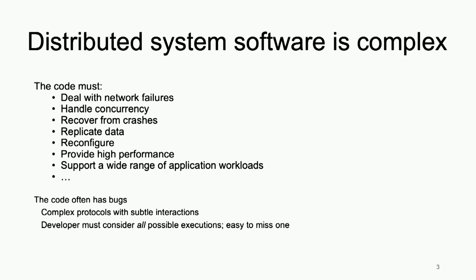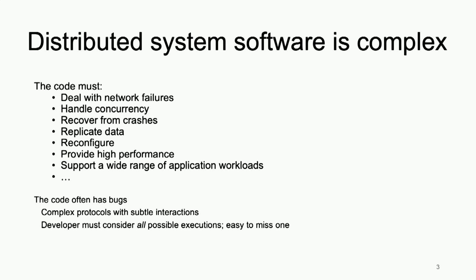And because machines fail, the data needs to be replicated so that it's always available if one of the replicas fails. It must provide high performance. It must be able to reconfigure. Like if a machine has permanently failed, we need to be able to replace it. And this all might be going on at the same time. So we might have a reconfiguration going on while replication is happening, and concurrency is going on.